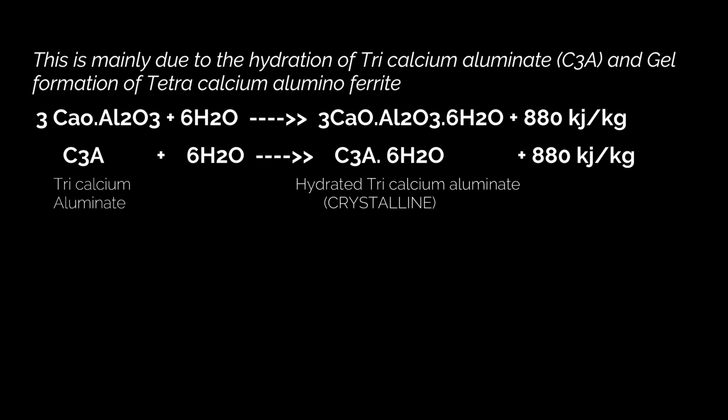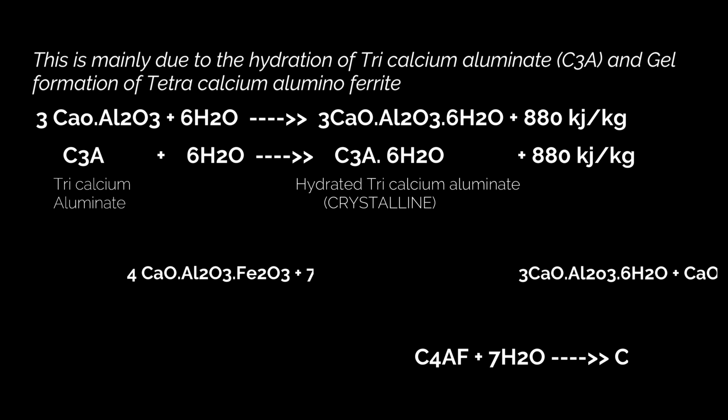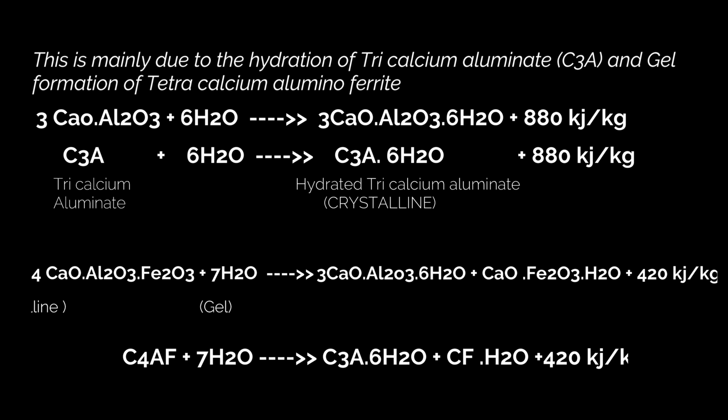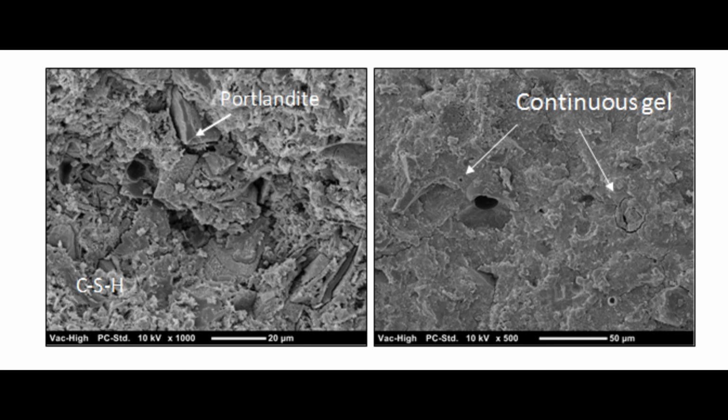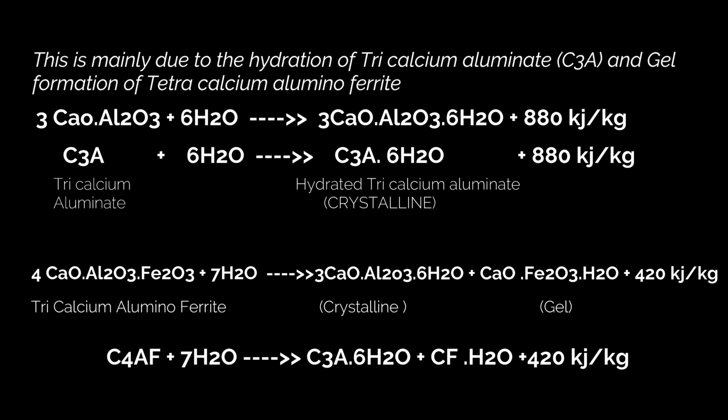And next, this hydrated tricalcium aluminate transforms into tetracalcium aluminoferrite. This can be simplified as C4AF, that is tetracalcium aluminoferrite, plus water, gives rise to C3A. What is C3A, friends? That is tricalcium aluminate formed, plus gel formation. Here the gel formation has started with an amount of heat liberated of 420 kilojoules per kg.